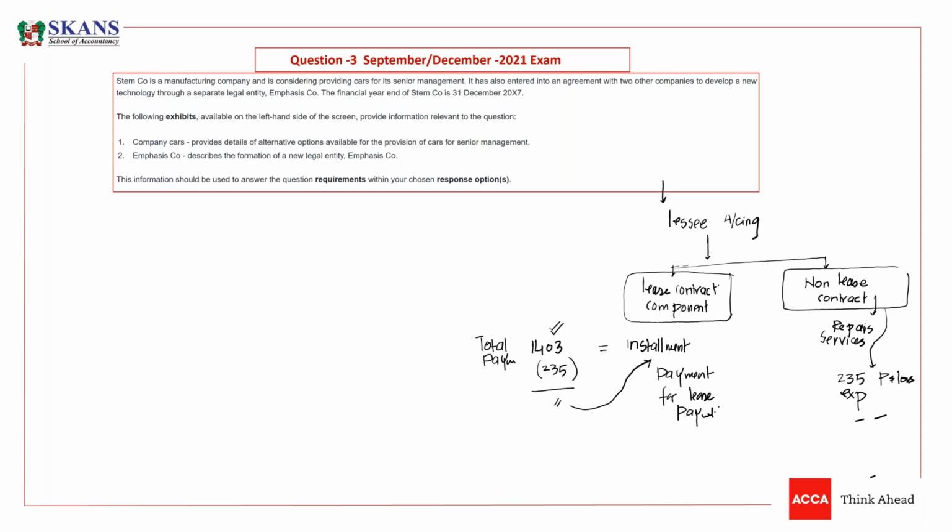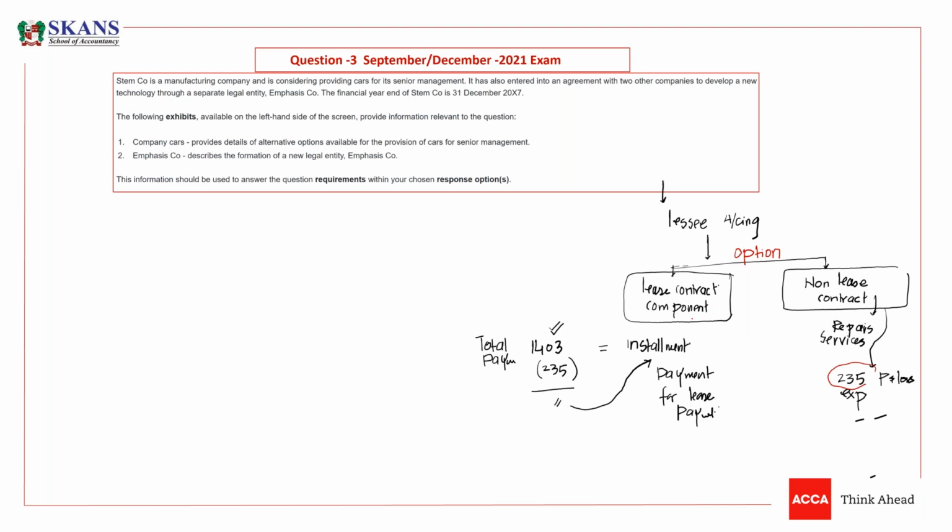Now the most important part is that the lessee has an option. If the lessee does not want to split this transaction into two components, does not want to charge this 235 as a separate expense, and wants to treat it as part of the lease contract, they can.